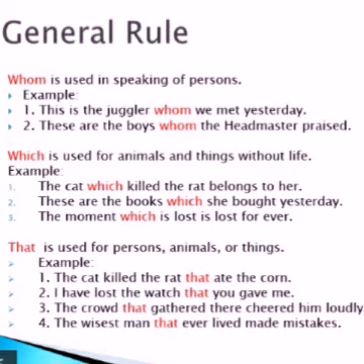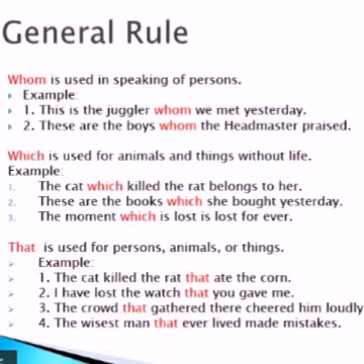These are the books which she bought yesterday. So which here refers to the books, which are things without life. Understood? And the moment which is lost forever. Here also it refers to moment. It can't be things or animals, it is an event. Understood?